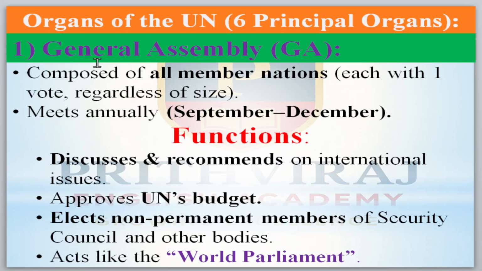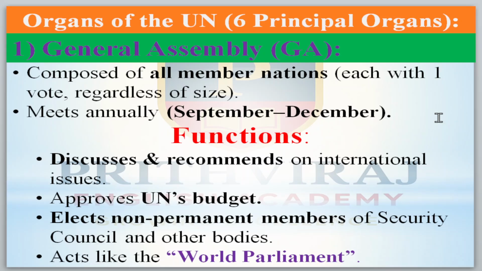Now come to the organs of the UNO, which has six principal organs. First is the General Assembly, composed of all the member nations. Each member has one vote regardless of size. All 193 member countries of the General Assembly have one vote. Whether big or small, their size does not matter. Everybody has one vote here. They meet annually, from September to December.